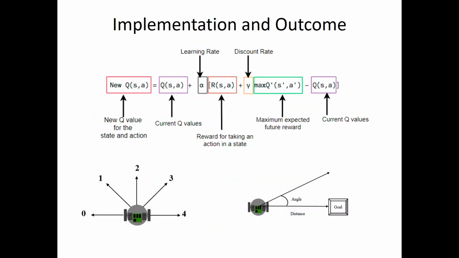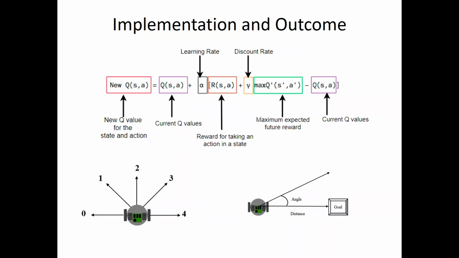In Q learning, we are making use of the Bellman equation, where we find the new Q value, or next Q value, by iteratively processing the batch of current Q values. The formula is the current Q value plus alpha, which is the learning rate, times the reward for taking a new action, plus gamma, which is the discount factor, times the maximum expected future reward, minus the current Q value.